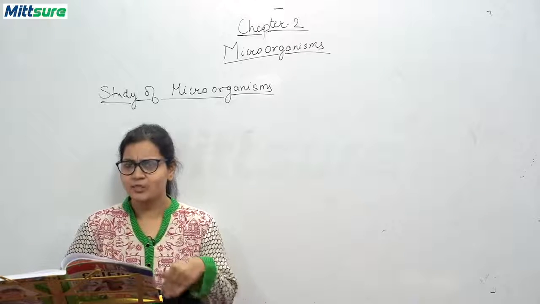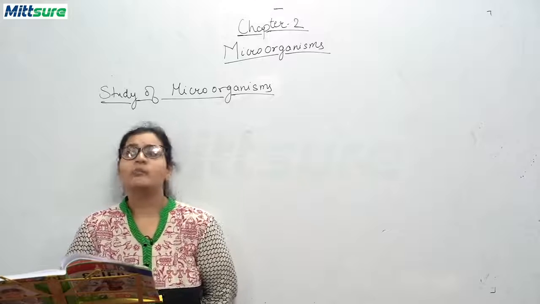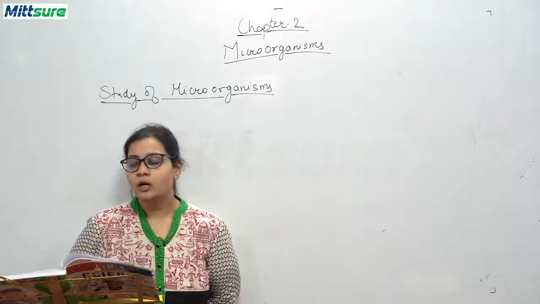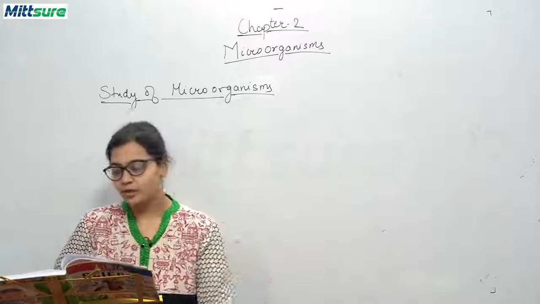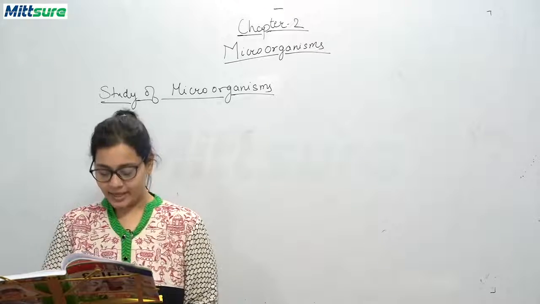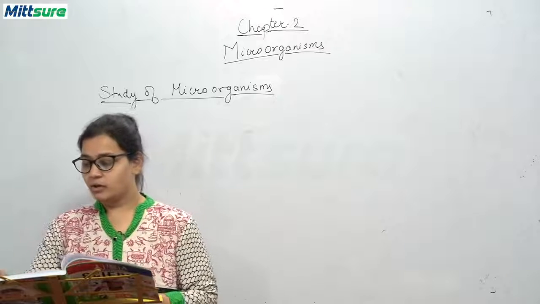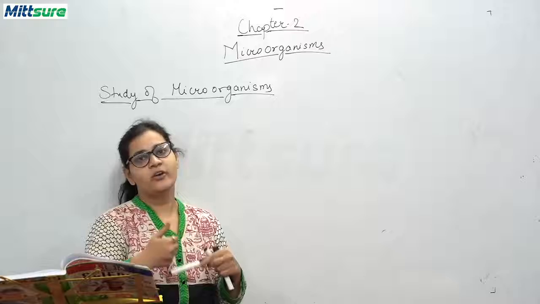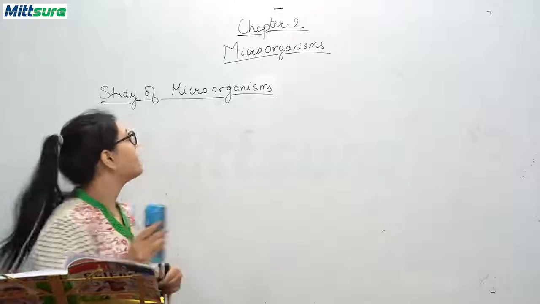So he was the person who told us that female Anopheles mosquitoes transmit malaria in our human bodies. Next we will be studying bacteria. All the five microorganisms we will be discussing one by one in detail, and the next one is bacteria.